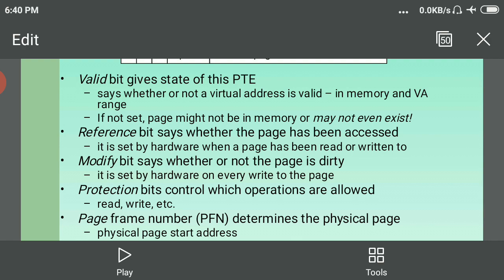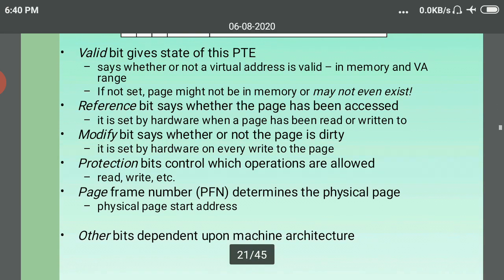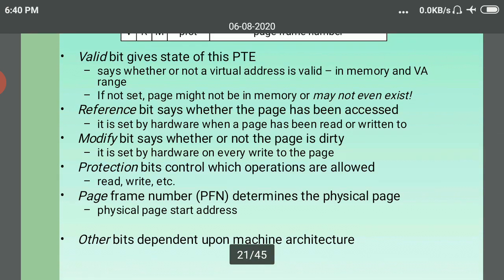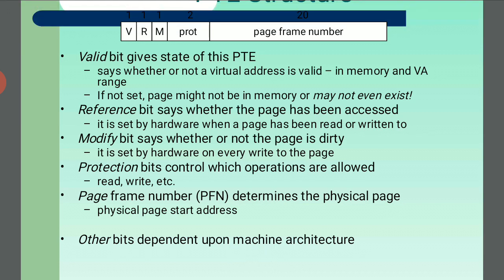The protection bits allow read and write operations. The user can use it for the system. Just like we take one MS Word document, the documentation is created with a number of 10 pages. The 10 pages are stored in the central processing unit. It is adjusted by the page.